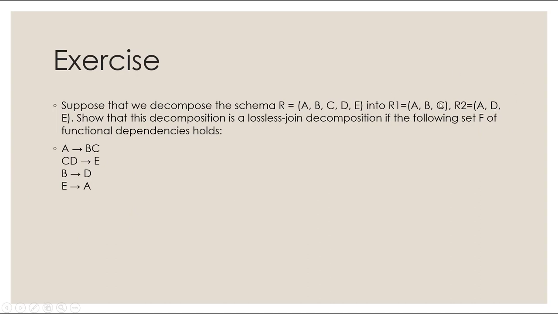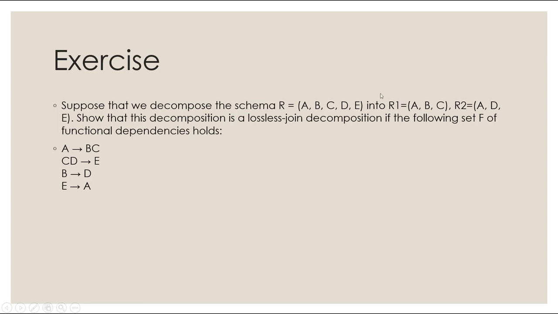R1 has A, B, C. R2 has A, D, E. So they both have A in common. What is the closure of A? With A, what can you get? With A, you can get A. That's trivial. With A, you're also able to get BC. And now that you know BC, if you know B, you can get D, right? And since you know C and D, you're also able to get E. So actually with A, you're able to get the whole relation R.